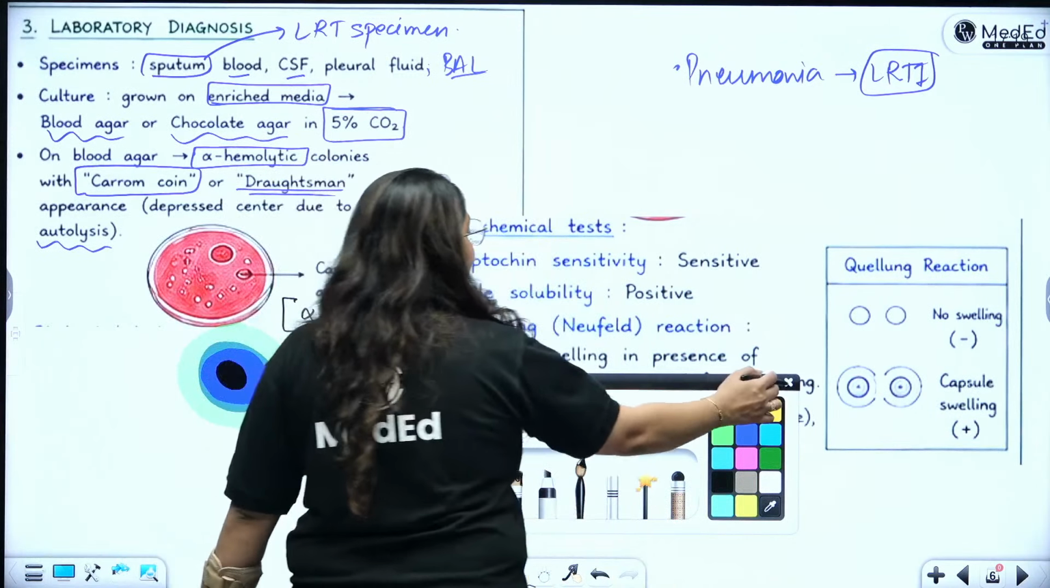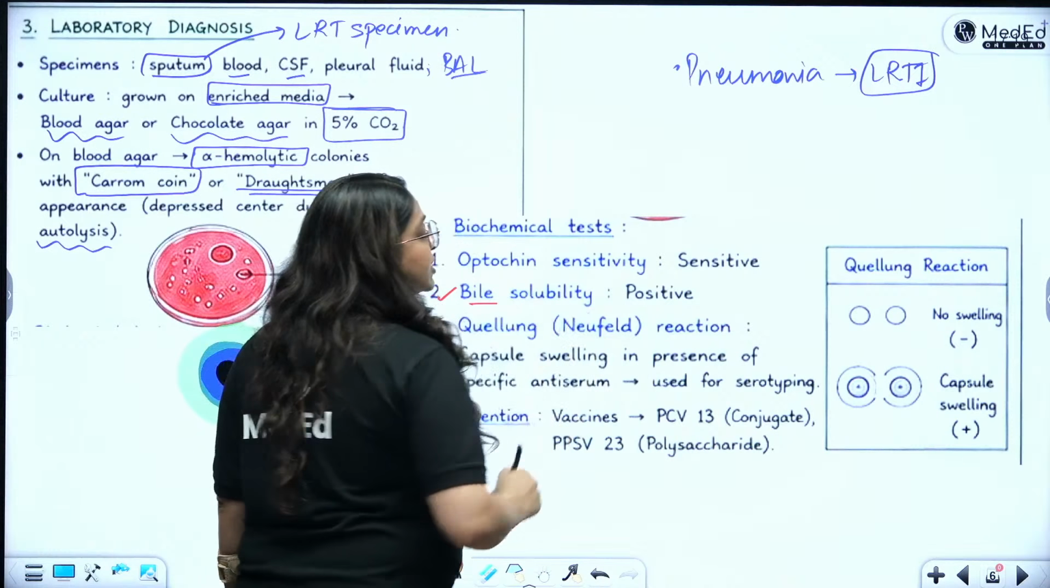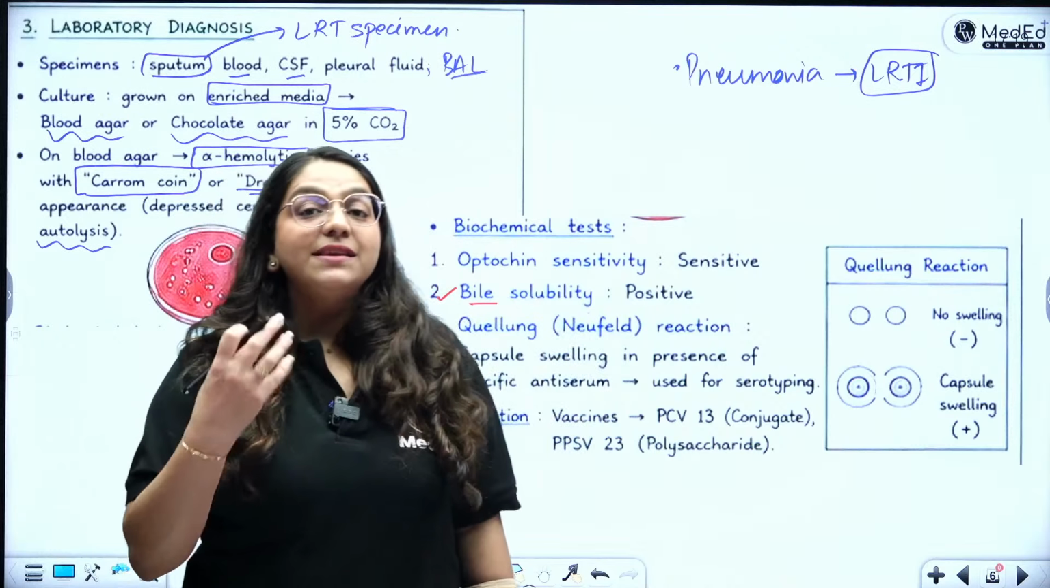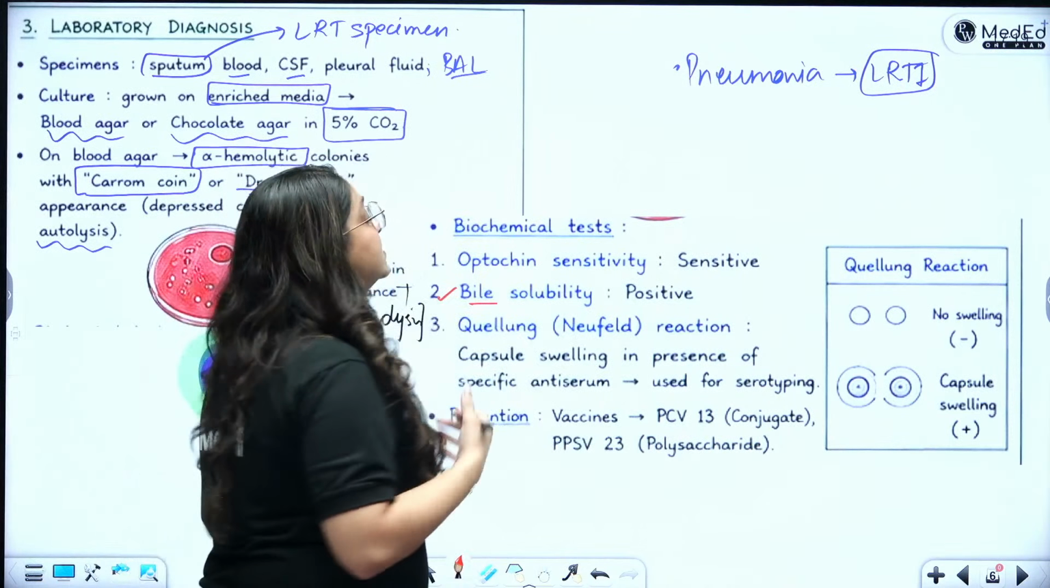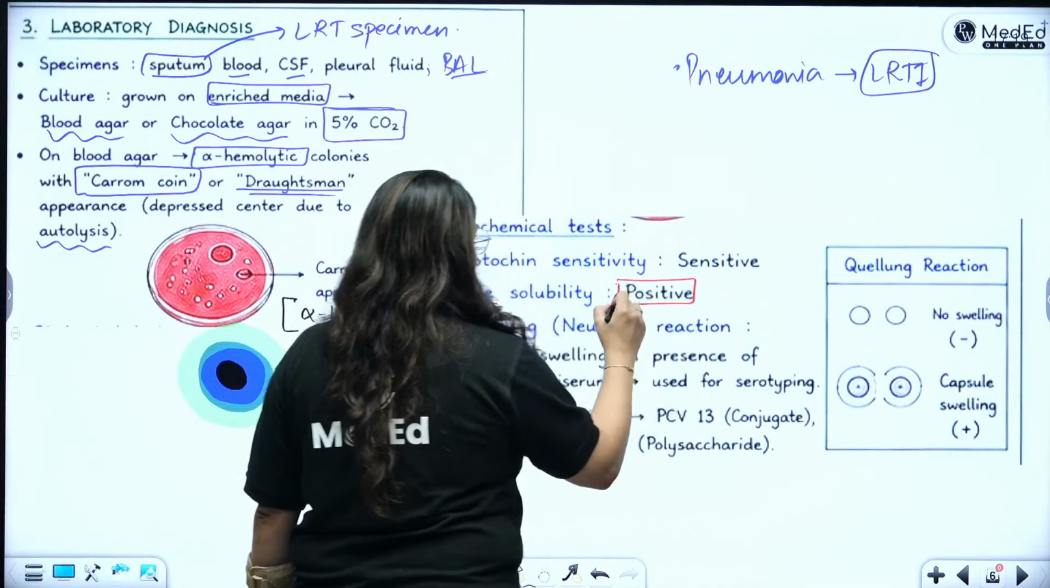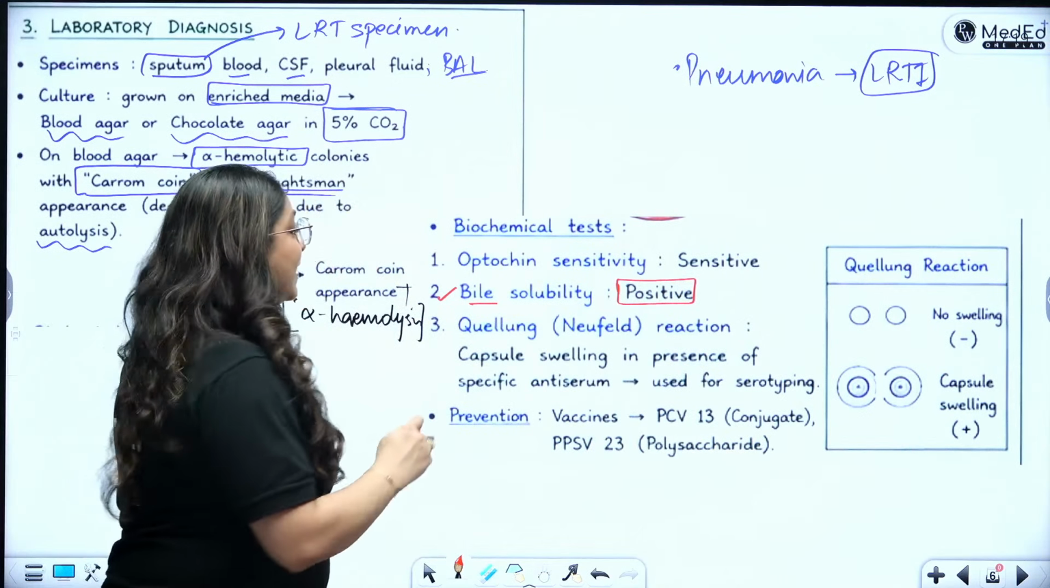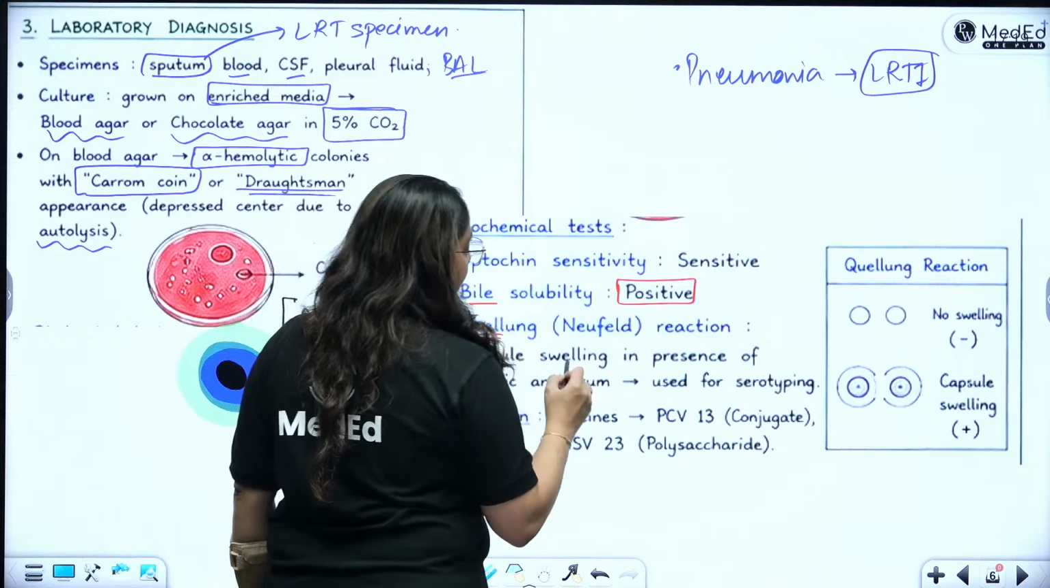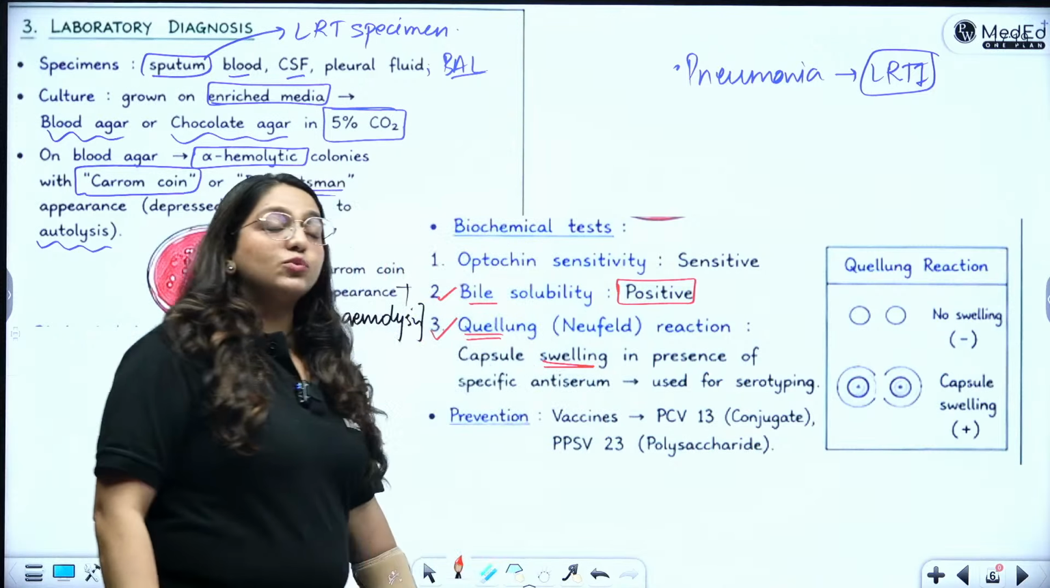I'm going to do bile solubility. Of course, in the presence of bile salts, the bacteria starts releasing autolysin. So it dissolves. So bile solubility is positive. Then Quellung or swelling. This is the Neufeld reaction. So Quellung rhymes with swelling. So there is swelling of the capsule.